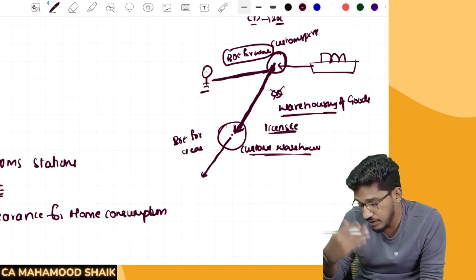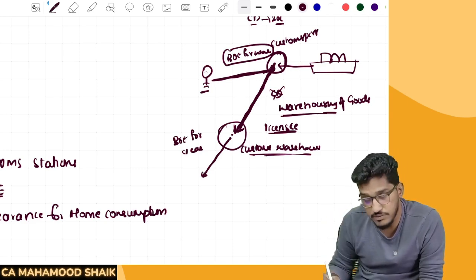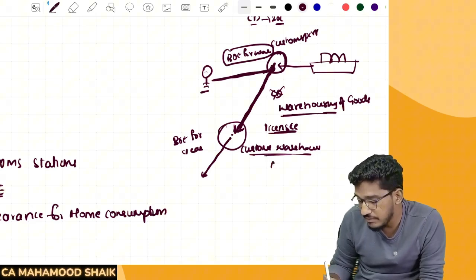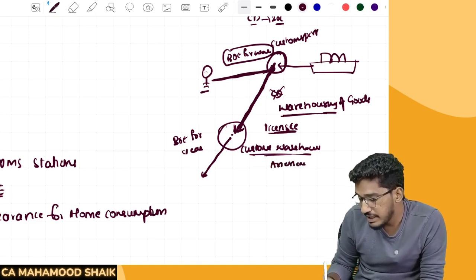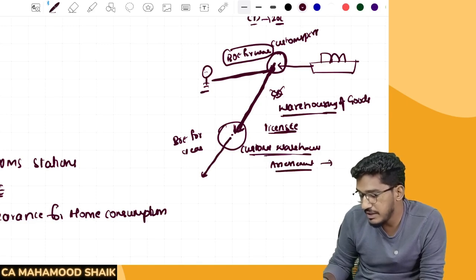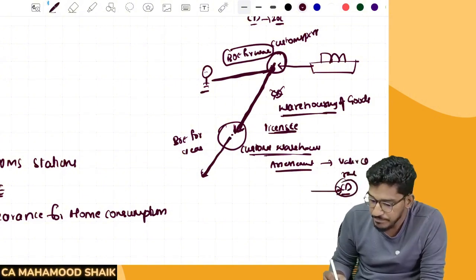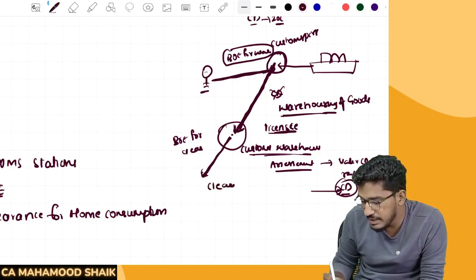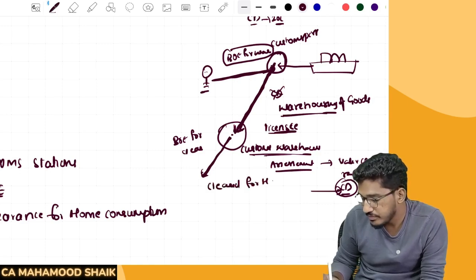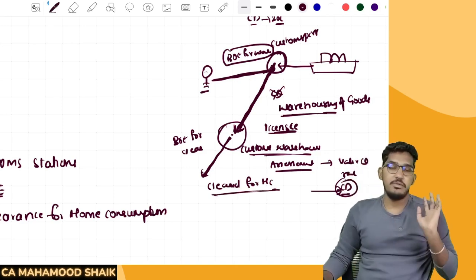Now when you go to the warehouse and submit an application for clearance for home consumption, at the warehouse they will do the assessment. They will determine what is the value, what is the quantity, what is the rate, and what is the customs duty, and that amount of customs duty you have to pay. After paying that customs duty, your goods will be cleared for home consumption from the warehouse.